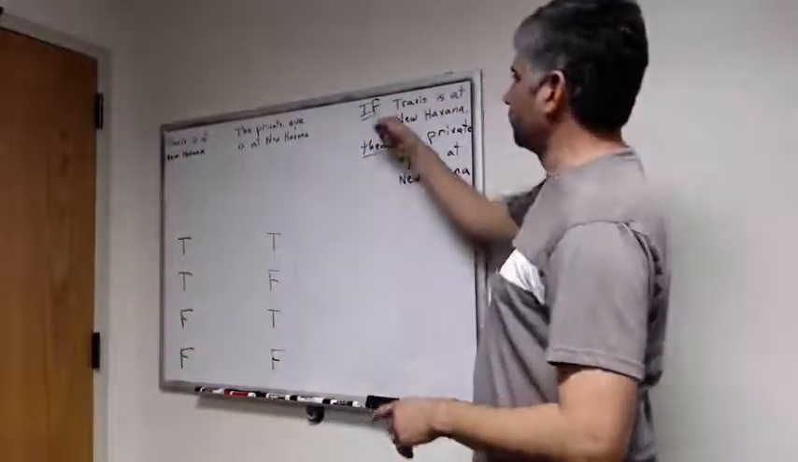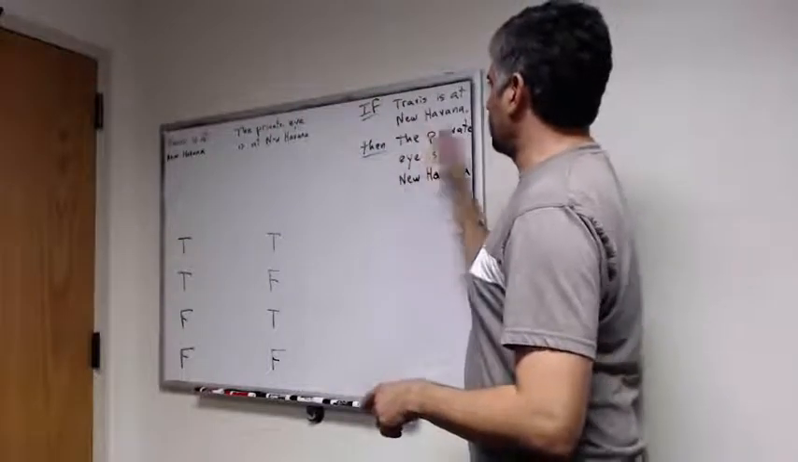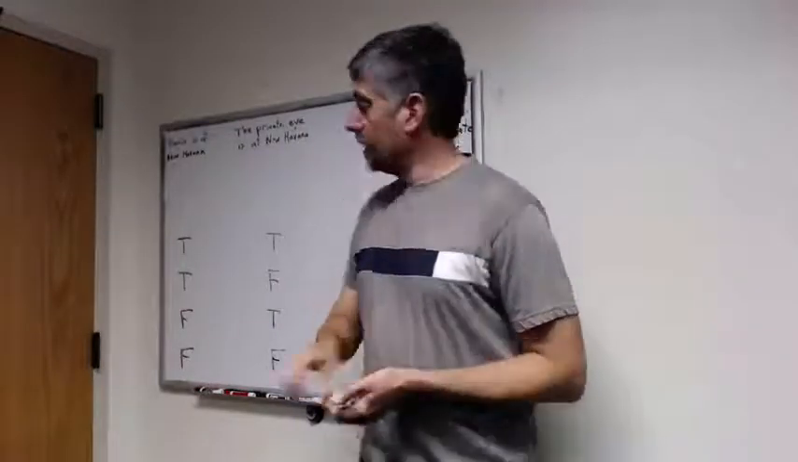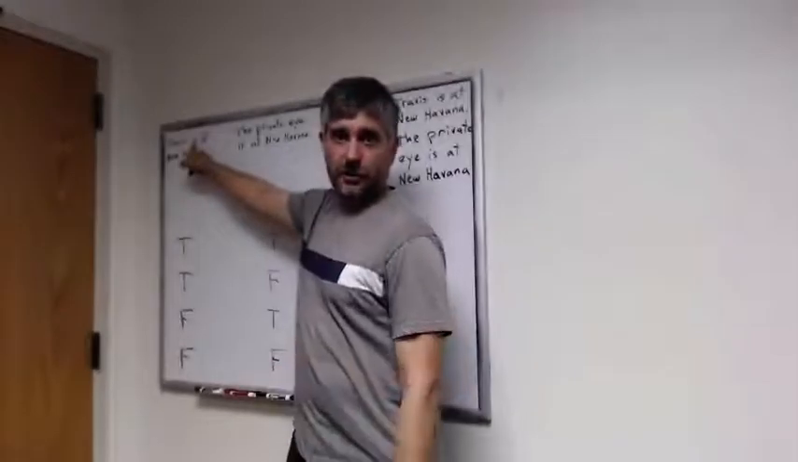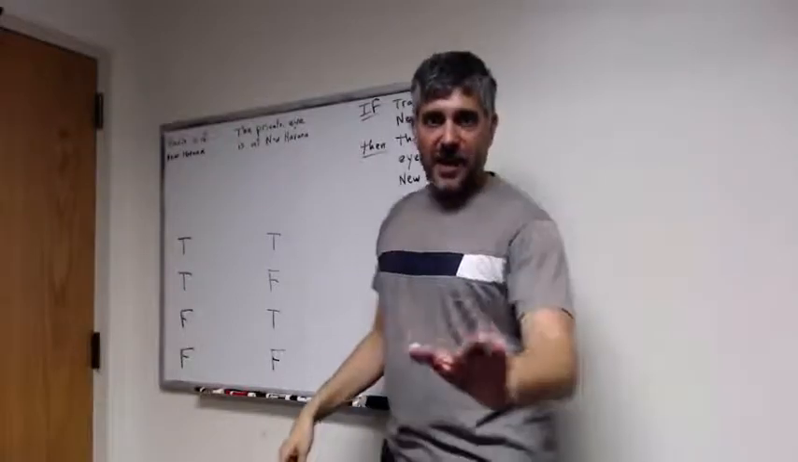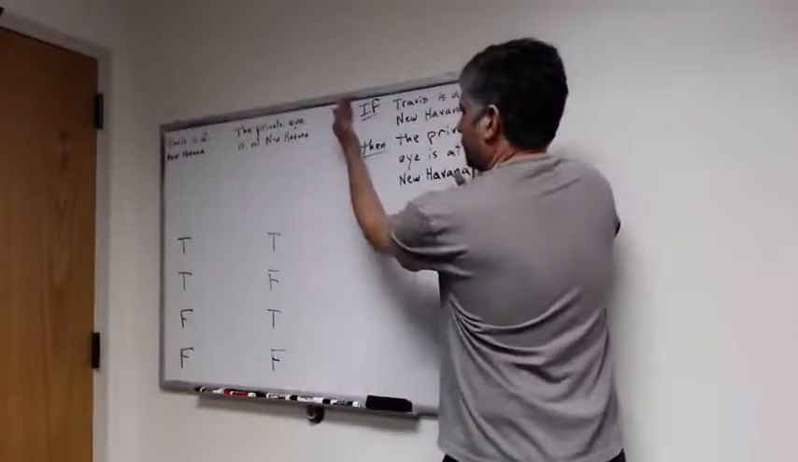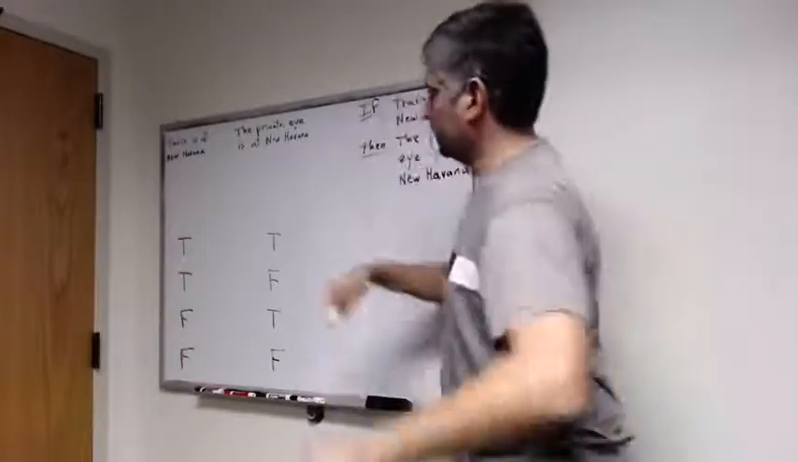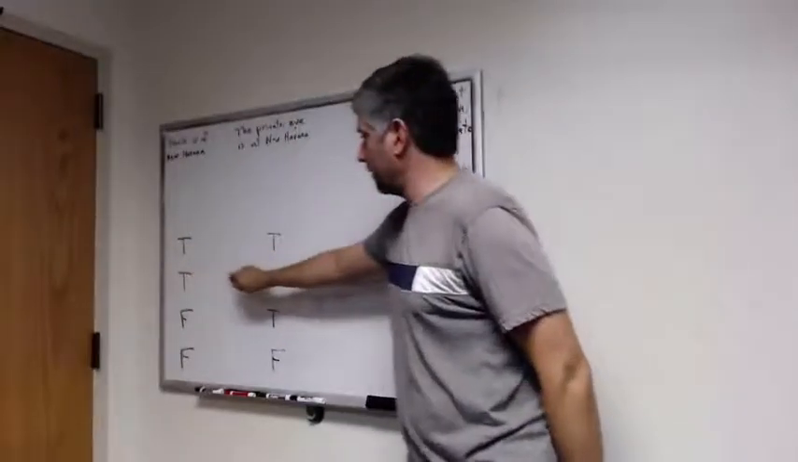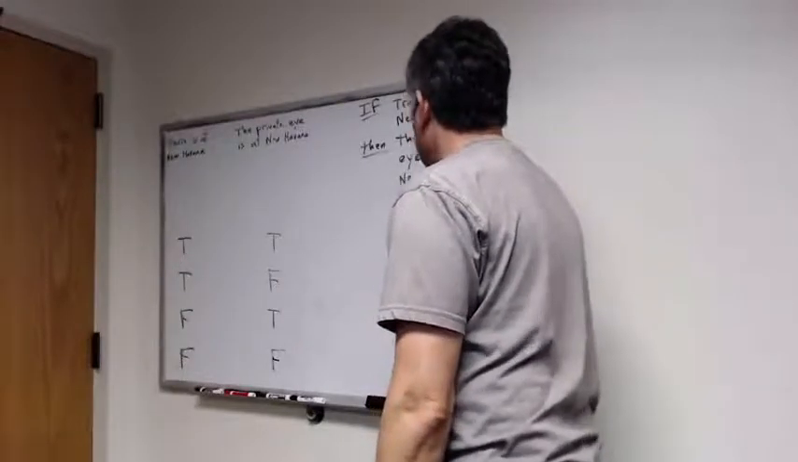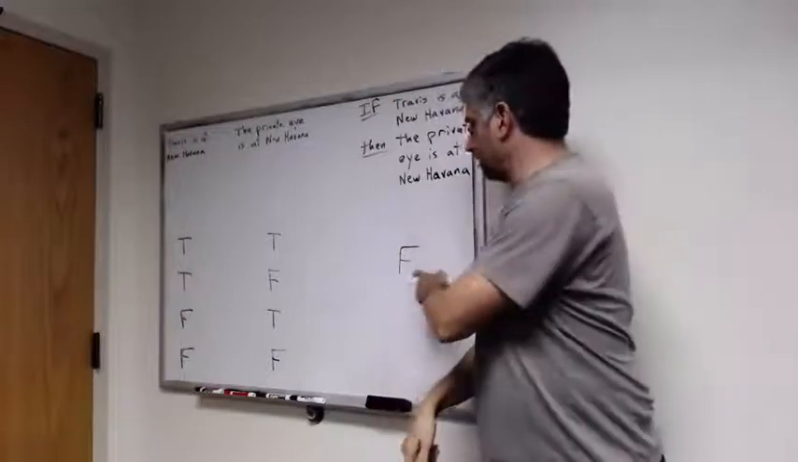Now, what can we say about the situations in which it's true that if Travis is at New Havana, then the private eye is at New Havana? Well, one thing that's clear is that if it's true that Travis is at New Havana, but it's false that the private eye is at New Havana, then this proposition right here is going to be false. So in the situation represented on this second line, the proposition, if Travis is at New Havana, then the private eye is at New Havana, is going to be false.